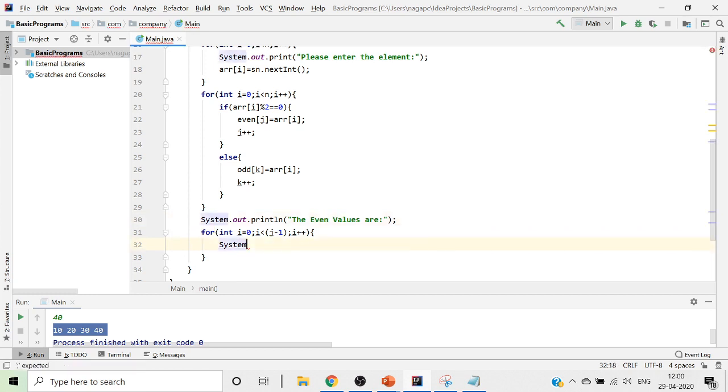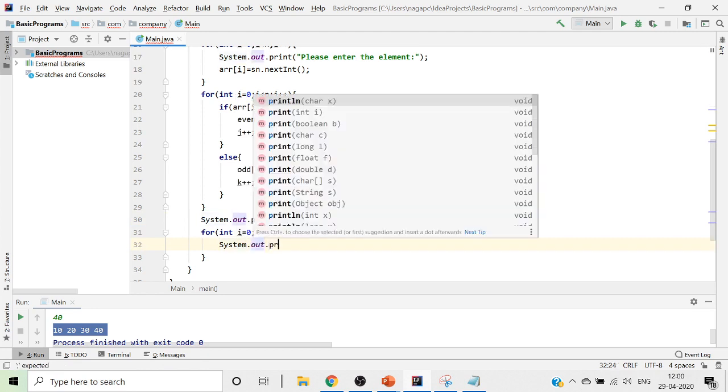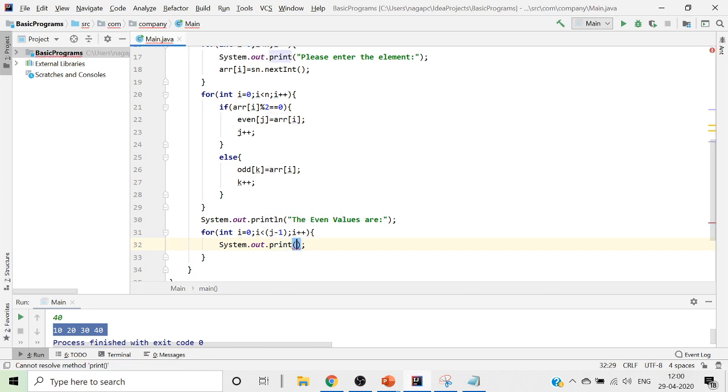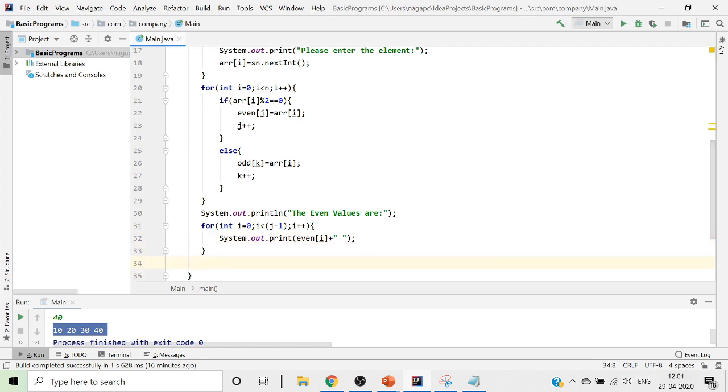So I'll write System.out.print, and here we will write your even of i, plus we give some space so that the values have some space between them.